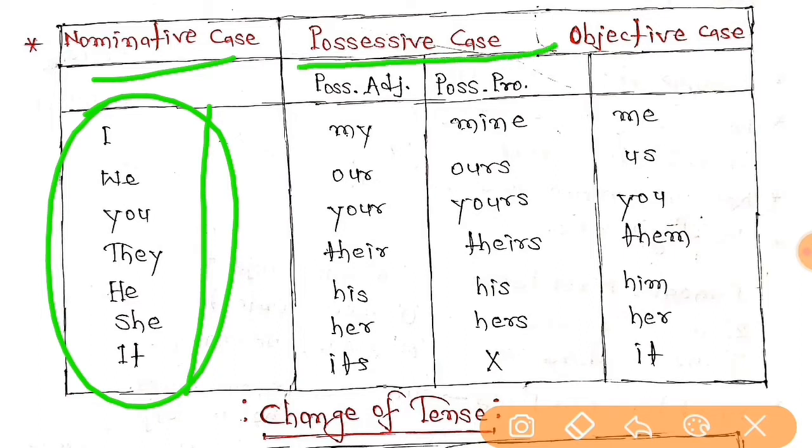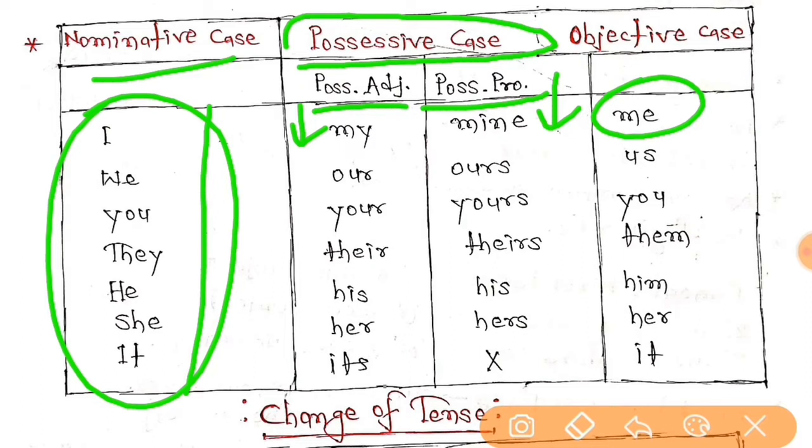So it has changed as the possessive case. In the possessive case it will have two parts. First one is the possessive adjective, and second one will be what? That will be the possessive pronoun. So I, my, mine, and in the objective case it will become me. We, as possessive adjective our, possessive pronoun ours, and objective case us. You, your, yours, and you. They, their, theirs, and them.